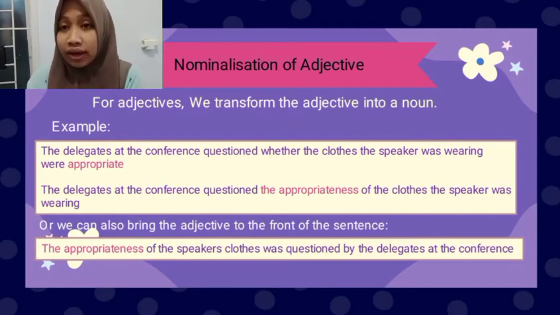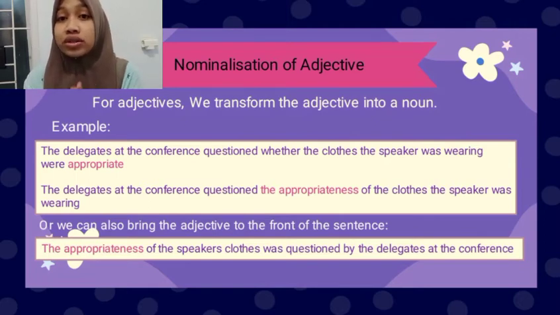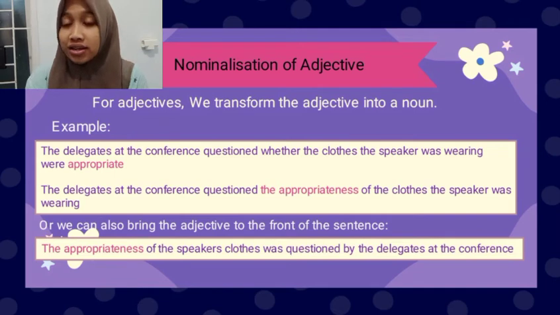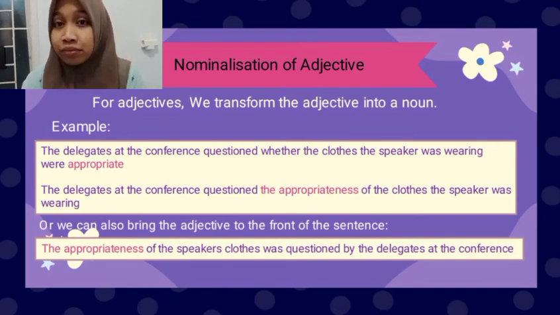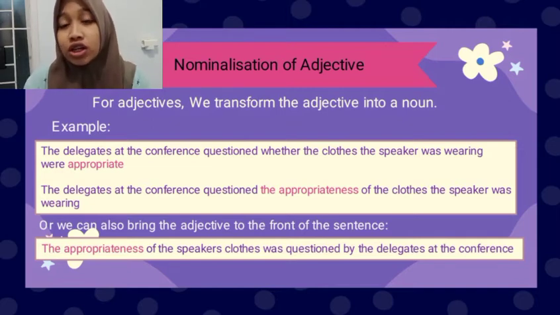It's worth noting at this point that when we nominalize, there is often more than one way to construct the new sentence. For example, we can also bring the adjective to the front of the sentence: the appropriateness of the speaker's clothes was questioned by the delegates at the conference.